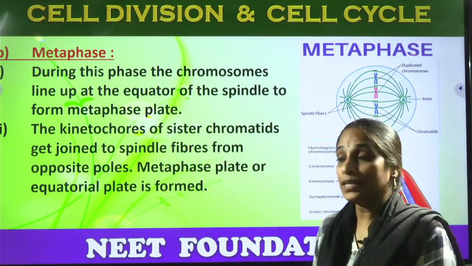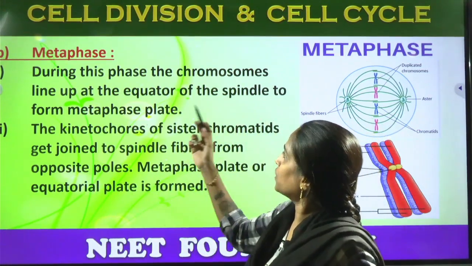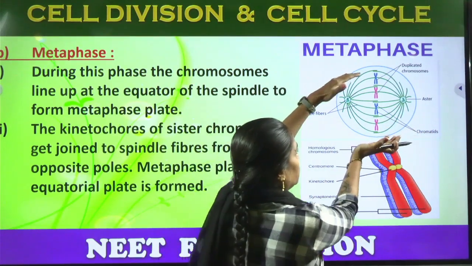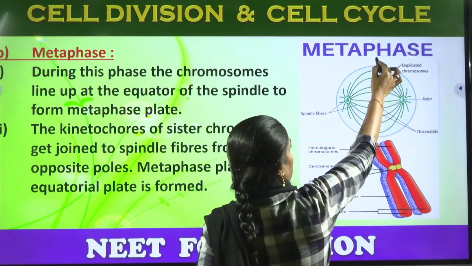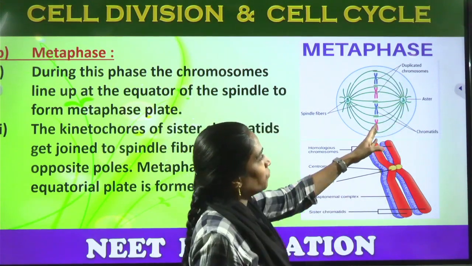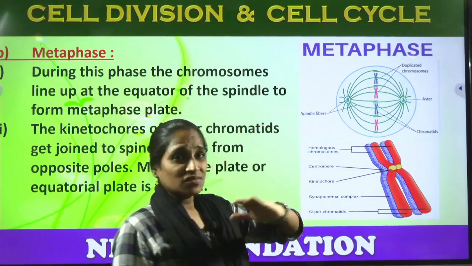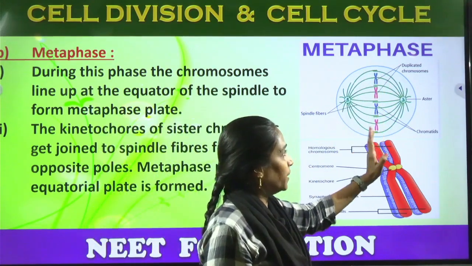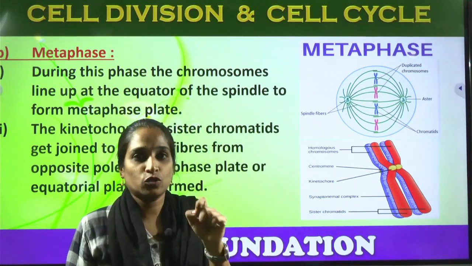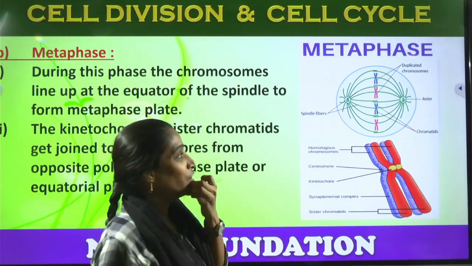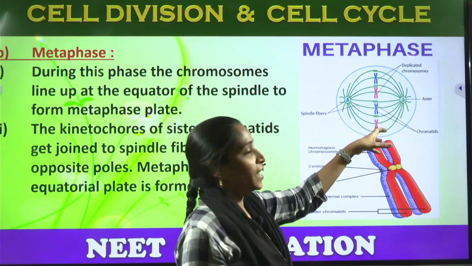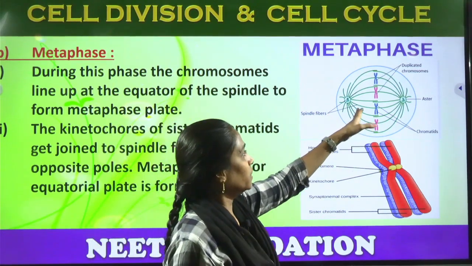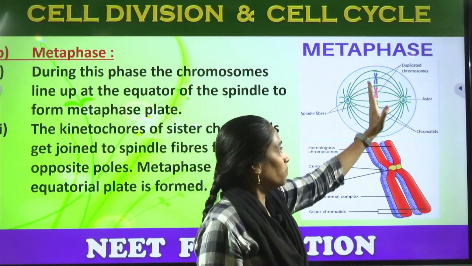The second phase is called metaphase. During this phase the chromosomes line up at the equator. If the cell is placed like this, here we can observe the plate-like structure. Each and every chromosome is adjusted exactly and gathers at the equatorial plate. We can observe the chromosomes attached to the spindle fibers. The centromeres help the chromosomes attach to the spindle fibers. The equatorial plate will be formed.